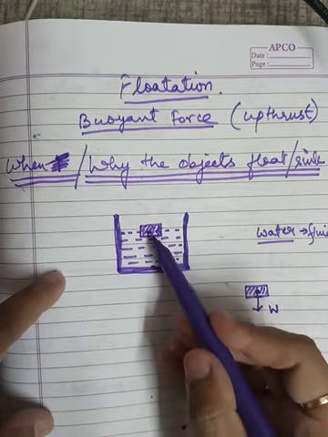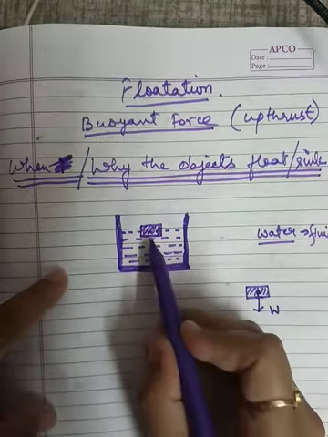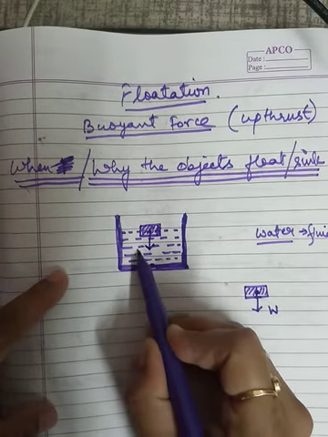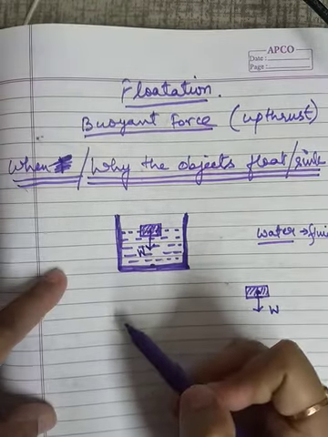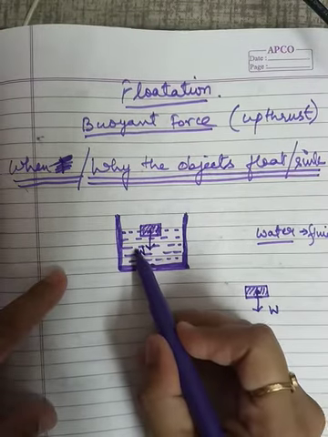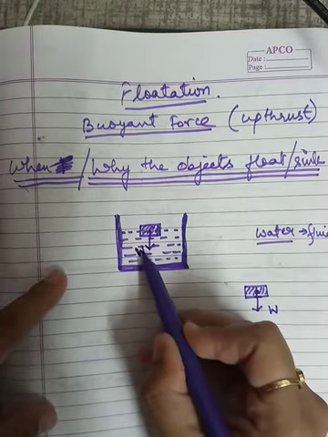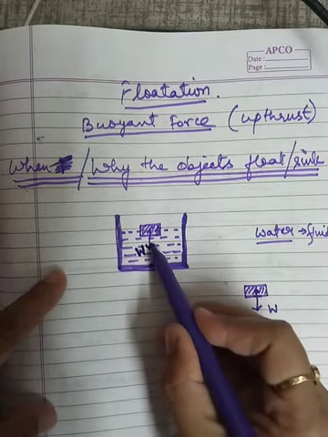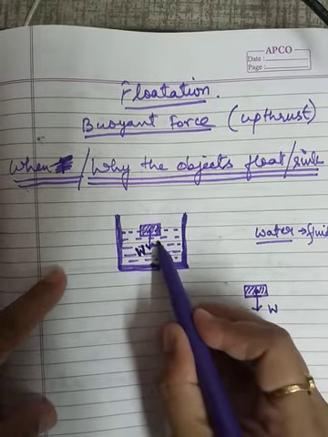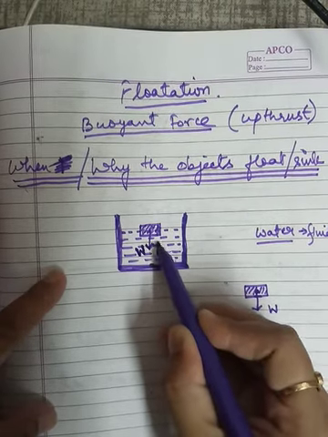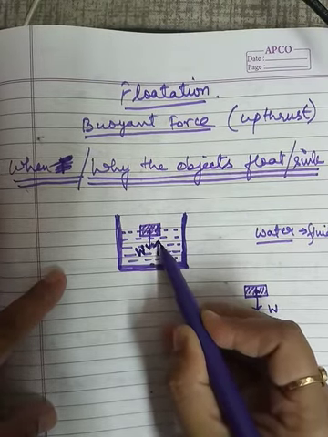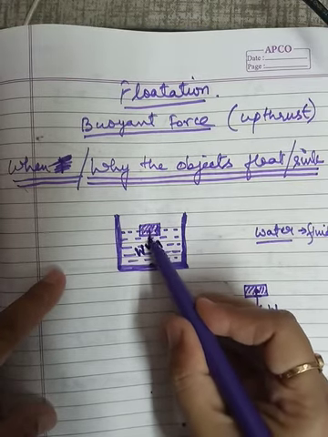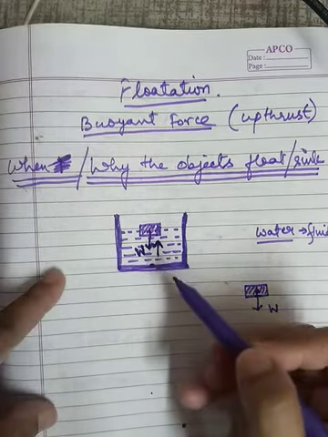Okay, that weight is in the downward direction. So that weight I can show in the downward direction, W. Okay, so this is the weight W in the downward direction, but there is a force in the upward direction because of the property of buoyancy. So there are two forces over here acting on this object.